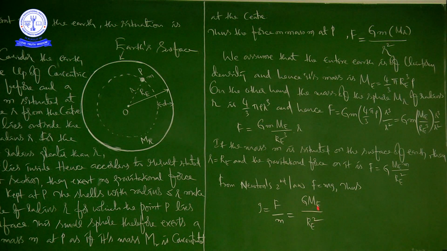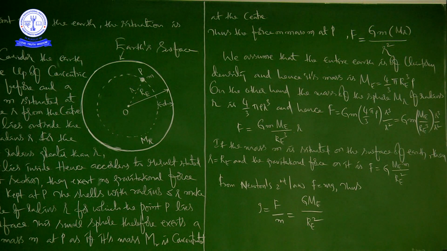The mass of earth is 6 into 10 to the power of 24 kg, the radius of earth is 6400 kilometer, and the G value is 6.67 into 10 to the power of minus 11 Newton meter square per kg square. By writing all these values you can calculate small g mathematically, and you get 9.8 meter per second square on the surface of earth.